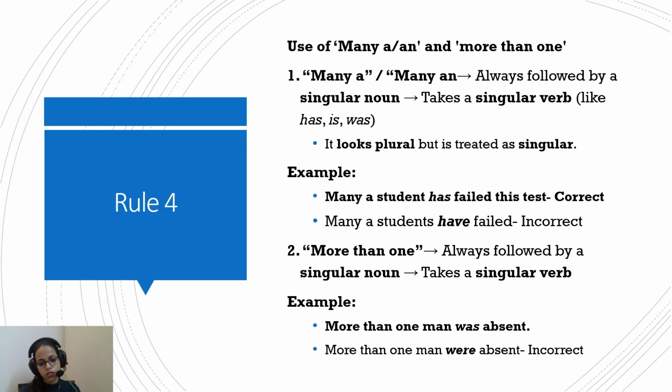More than one man was absent. More than one man were absent. So you just have to remember this: many a, many an, or more than one, they look plural, but they are followed by singular. Because again, with many a, we are just referring to one of the many instances. So it's like that, if you can imagine it.